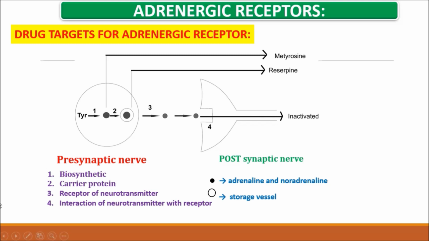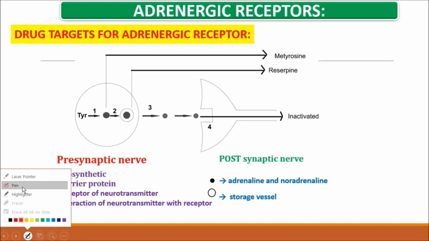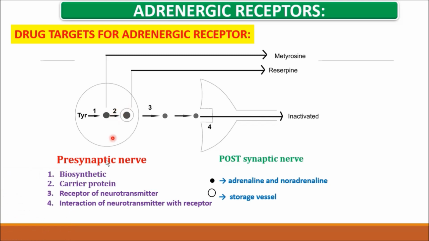After that, the carrier protein brings this neurotransmitter into the storage vesicle. Whenever it is required, the neurotransmitter interacts with the receptor. When it interacts with the receptor, the structure of the neurotransmitter, that may be adrenaline or noradrenaline, is changed, that is called inactivation.